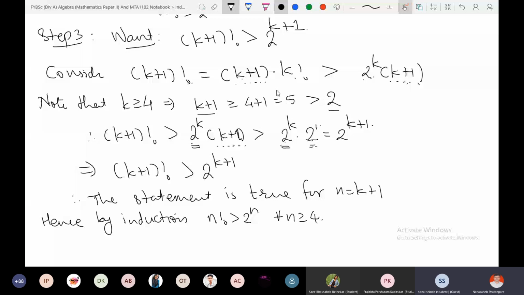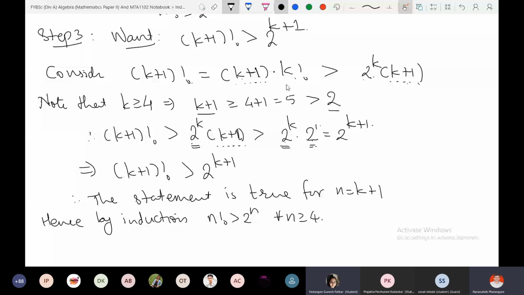The first question is, is it correct or not? K plus 1 factorial is the same as k plus 1 into k factorial. Is it correct or not? I don't know, sir. So it is correct, yes sir, this is correct.